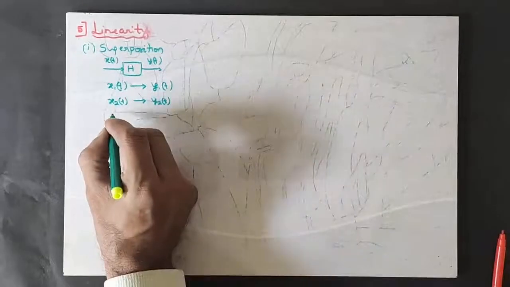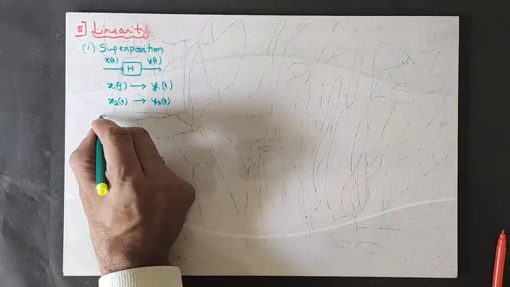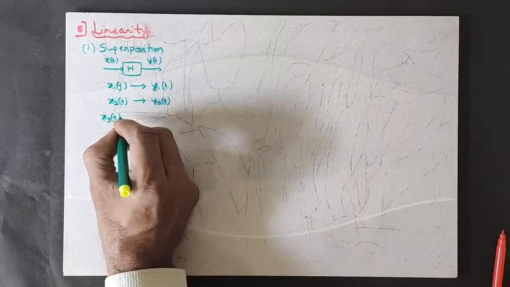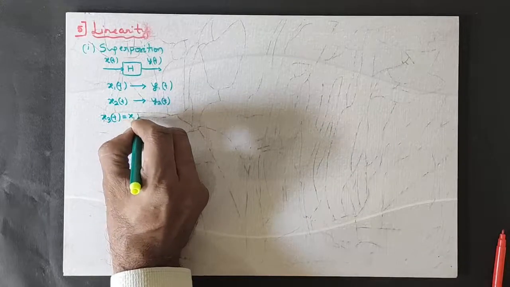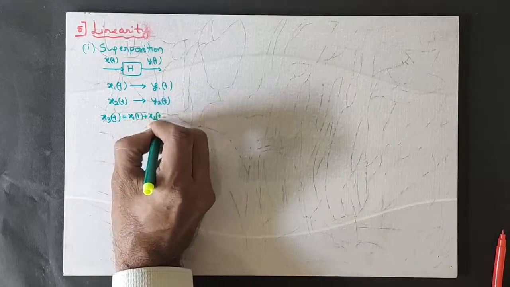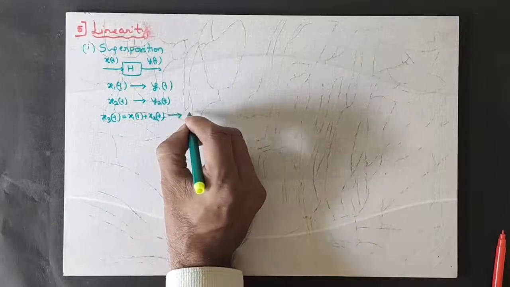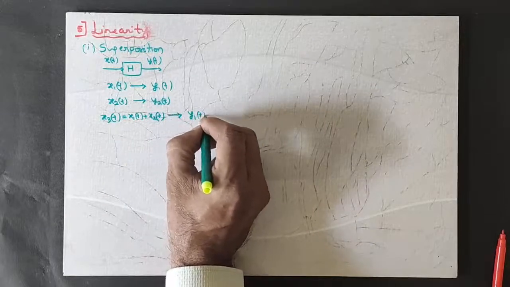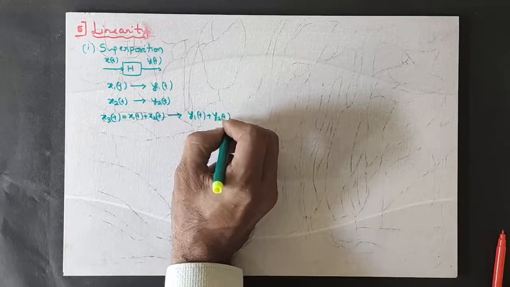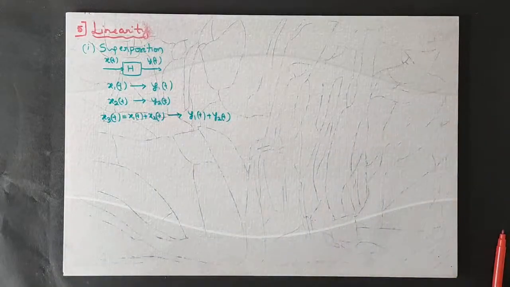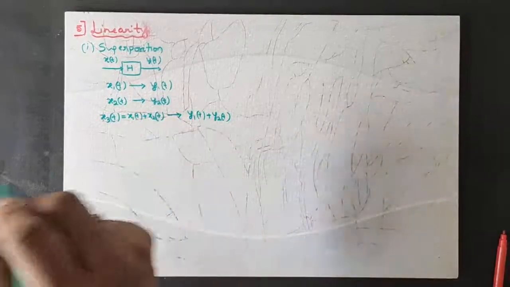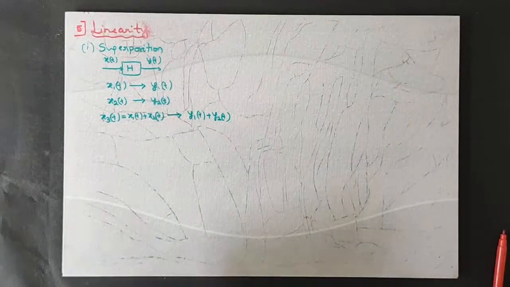And I give a third input x3 of t, which is x1 of t plus x2 of t, and it produces the output y1 of t plus y2 of t. Then we shall say that the system follows the superposition property or superposition theorem.